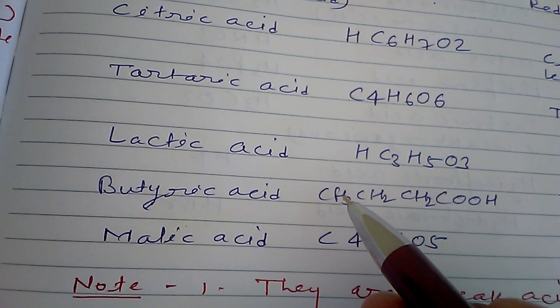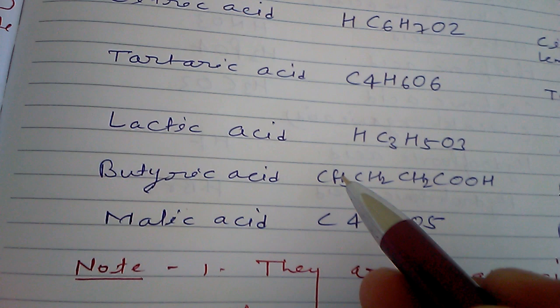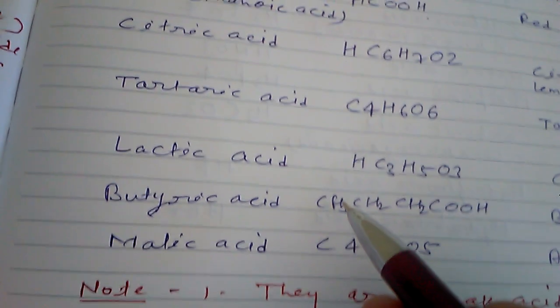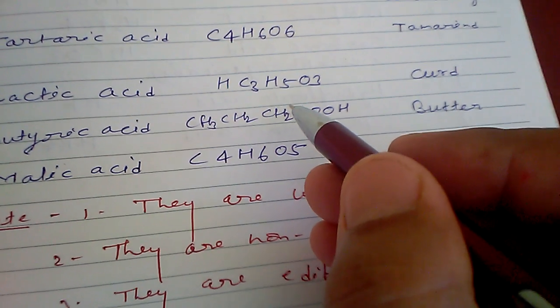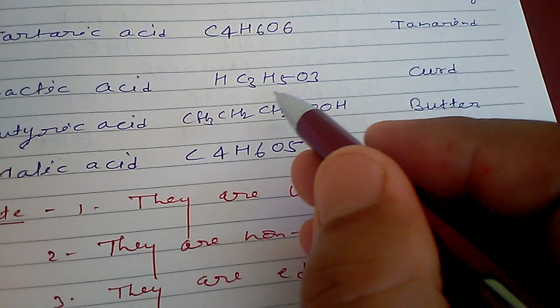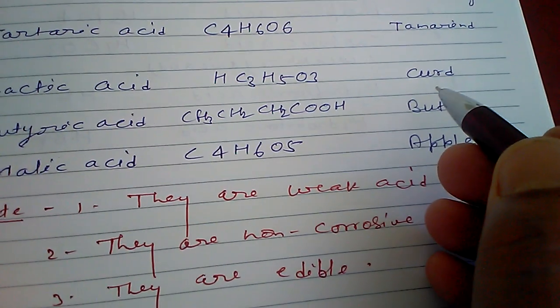But in the presence of a type of bacteria called Lactobacillus bacilli, it turns to an acid called lactic acid, and therefore its taste becomes sour. Formula of lactic acid is HC3H5O3, and it is found in curd.